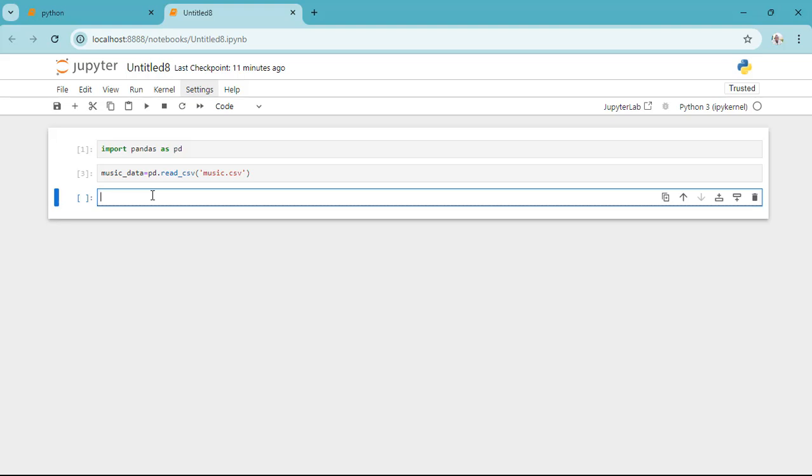So when we train our model, we are going to give it two separate data sets. We shall give our model the input data set, and we shall also give our model the output data set. Now this output data set, which in this case is the genre column, does contain our prediction. So we are going to tell our model if a user is a 20-year-old and this user is a male, then they are most likely to listen to hip hop.